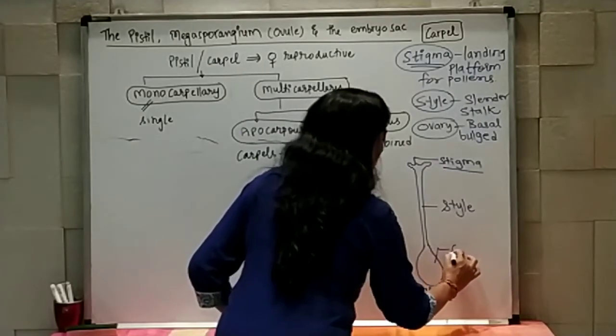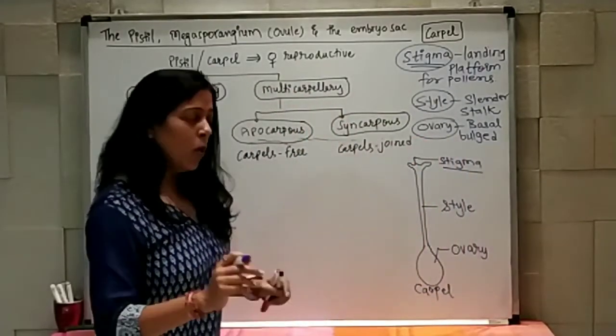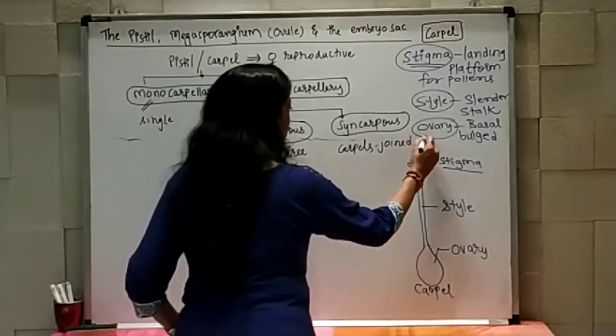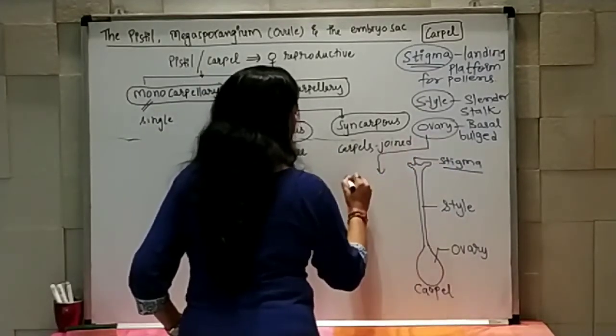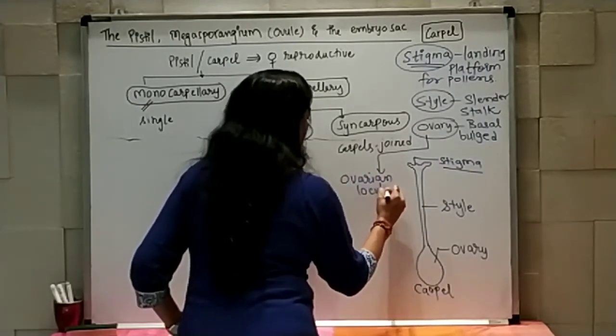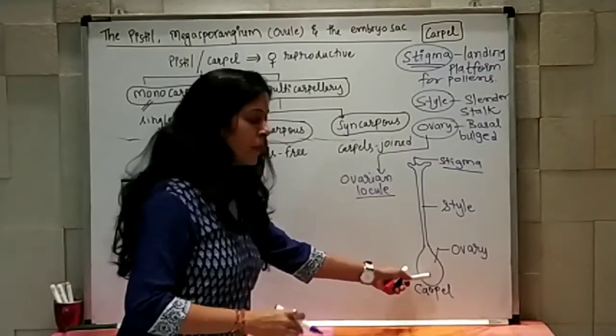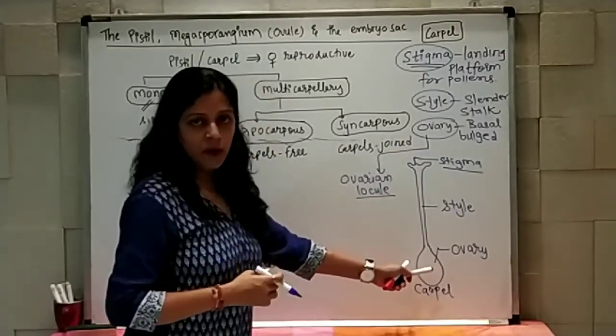In the ovary, we have the ovarian locule. Again, the word meaning of locule is cavity. You can see here the ovarian locule is found, right?